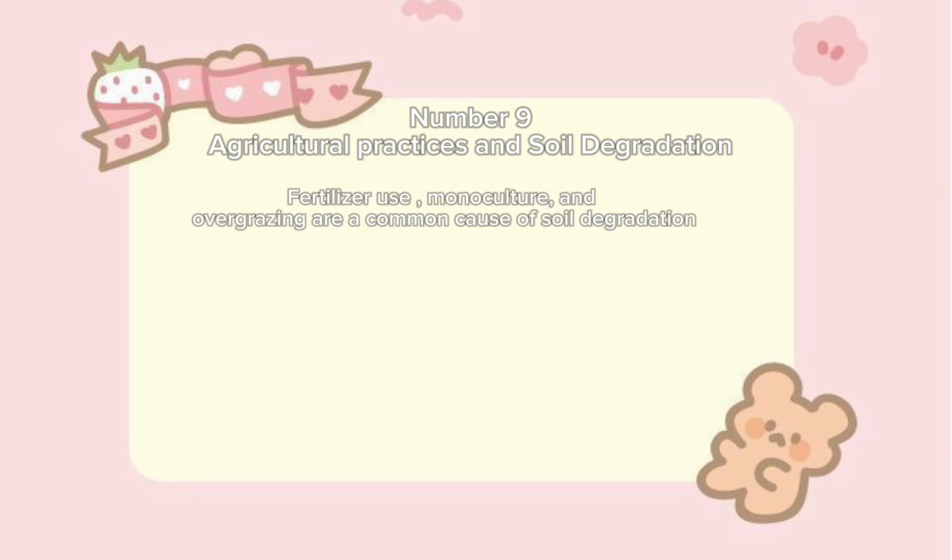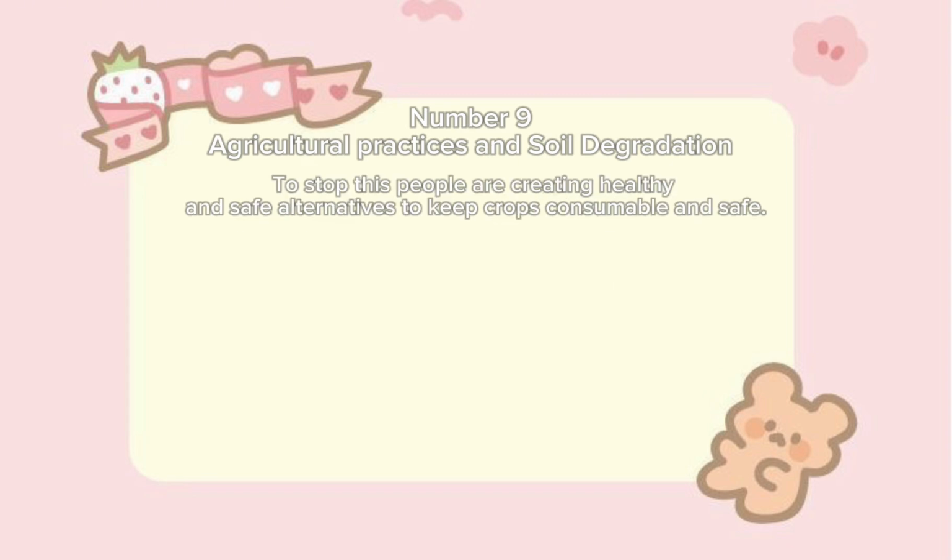Soil degradation and agricultural practices happen on farms. Fertilizer use, monoculture, and overgrazing are a common cause of soil degradation. To stop this, people are creating healthy and safe alternatives to keep crops consumable and safe.